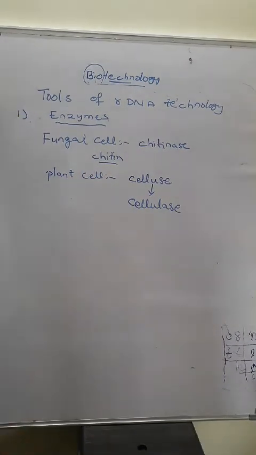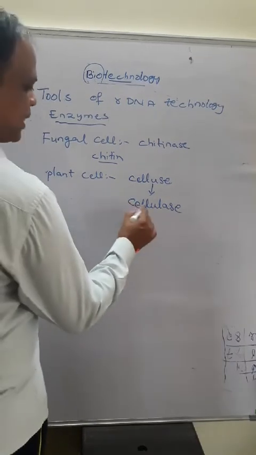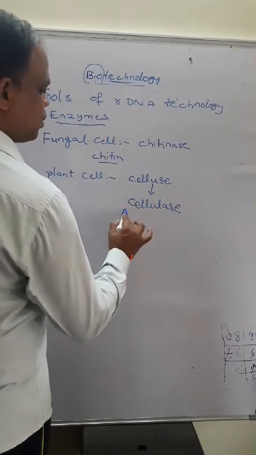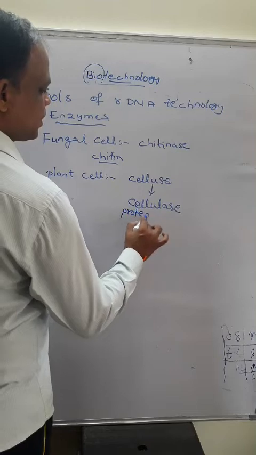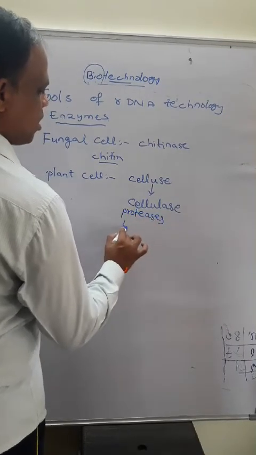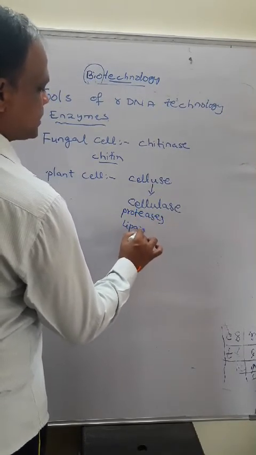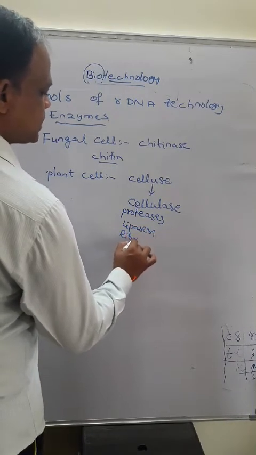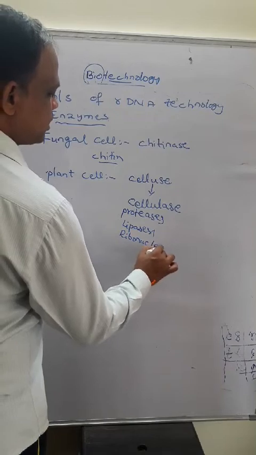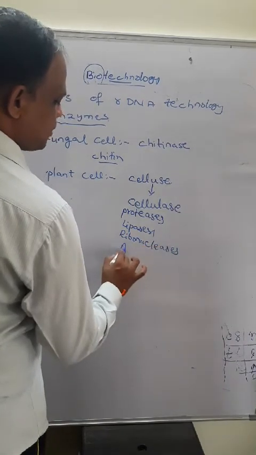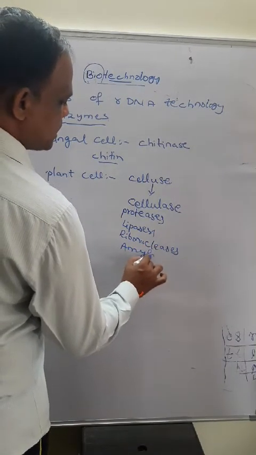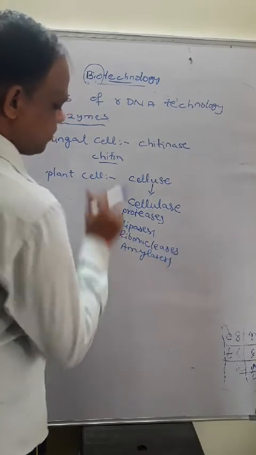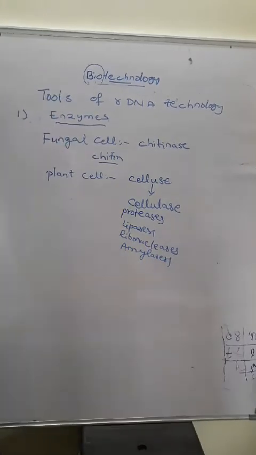Sometimes we also use proteases or lipases, and ribonucleases, and sometimes amylases also. So all these enzymes are used.